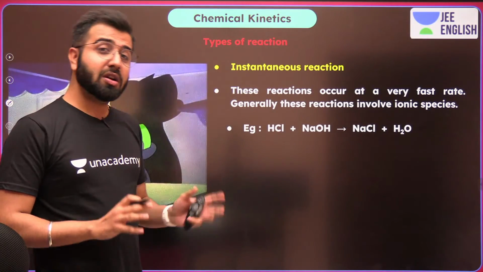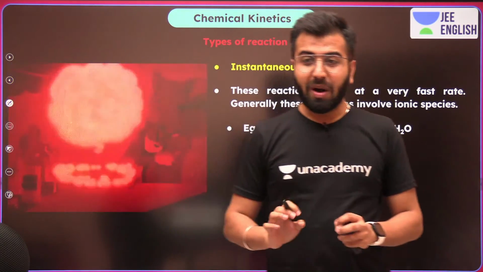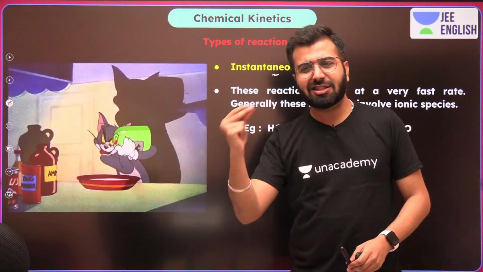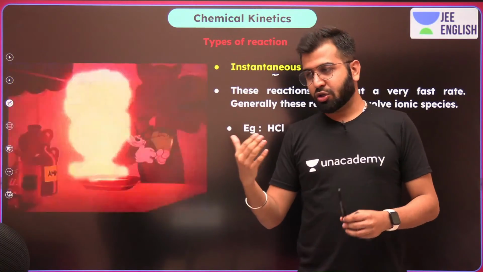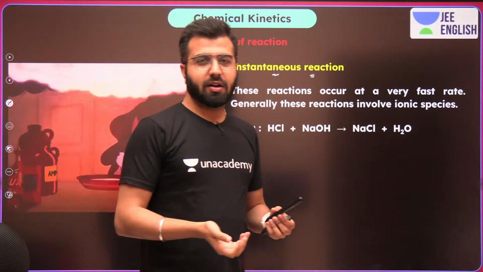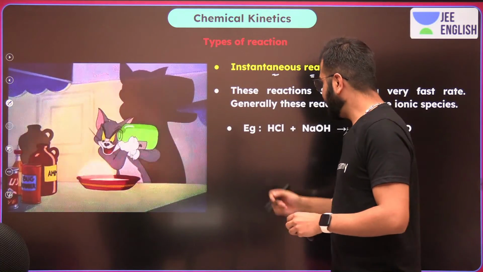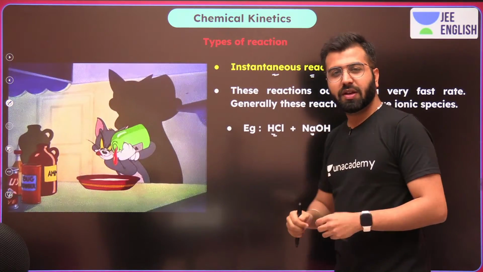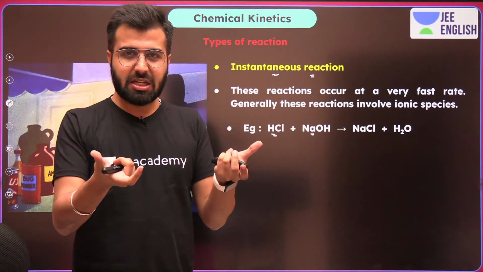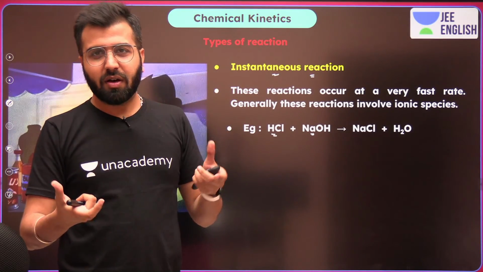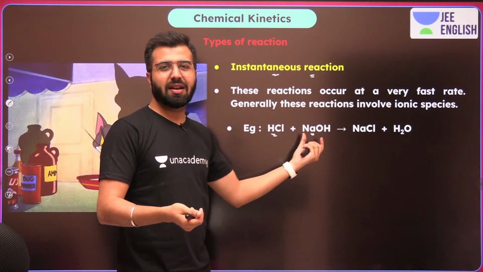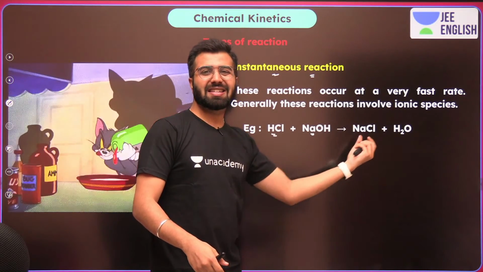And now over here, let's talk about different types of reactions. What are we really talking about? We are talking about instantaneous reactions, which happen like this. We have an example. So explosions are also instantaneous reactions, right? And there are a few chemical reactions, something like HCl and NaOH, the neutralization processes, where you have two species, two components, very reactive, against each other. And as soon as you add one drop of HCl in NaOH, you get NaCl and H2O.